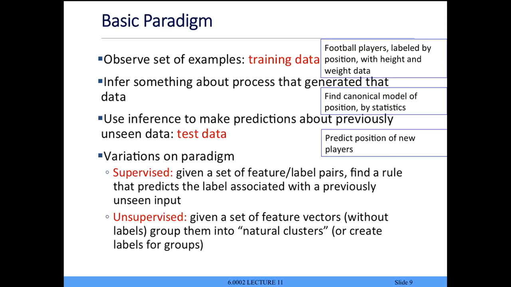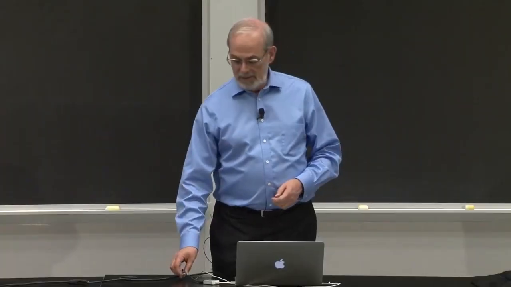Second kind, if this is supervised, the obvious other one is called unsupervised. In that case, I'm just going to give you a bunch of examples, but I don't know the labels associated with them. And I'm going to just try and find the natural ways to group those examples together into different models. In some cases, I may know how many models there are. In some cases, I may want to just say, what's the best grouping I can find?